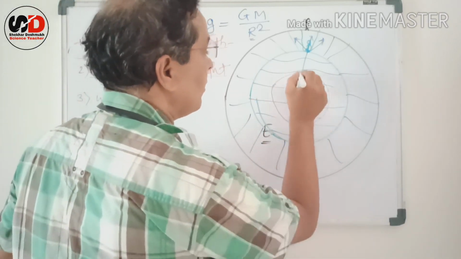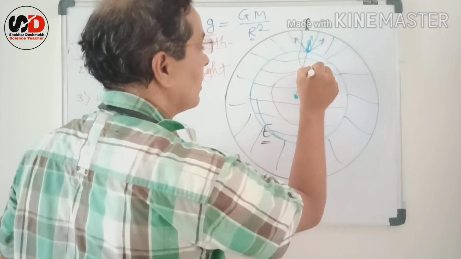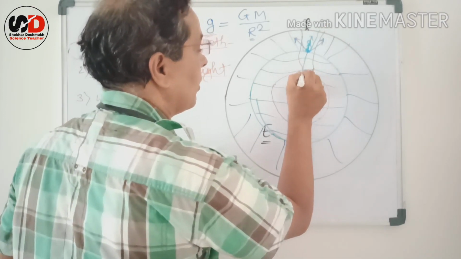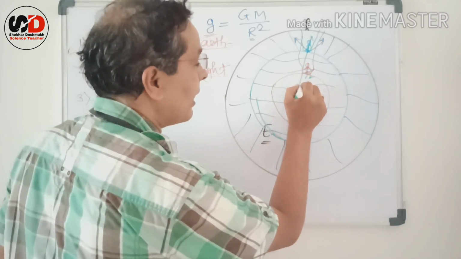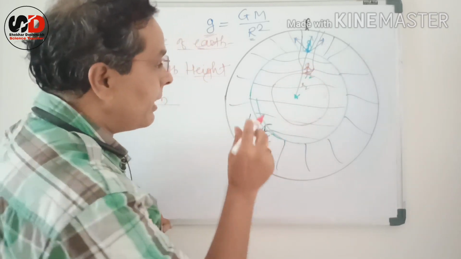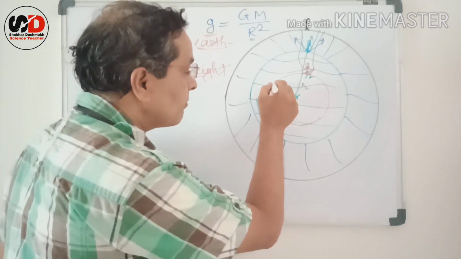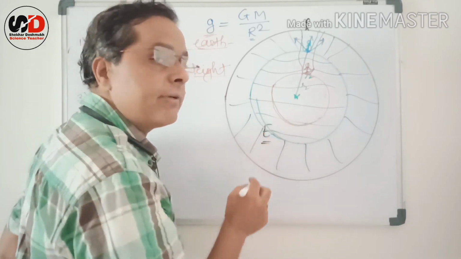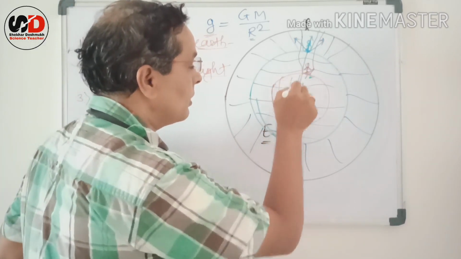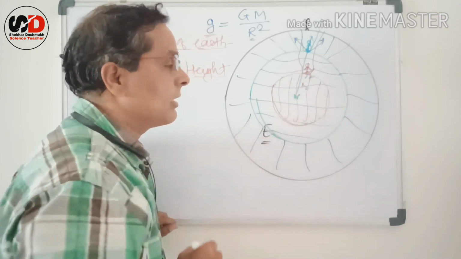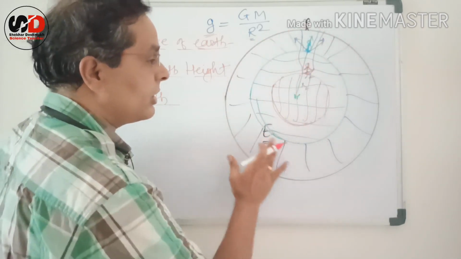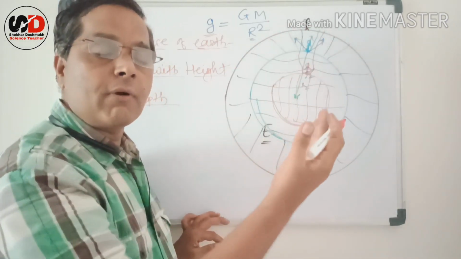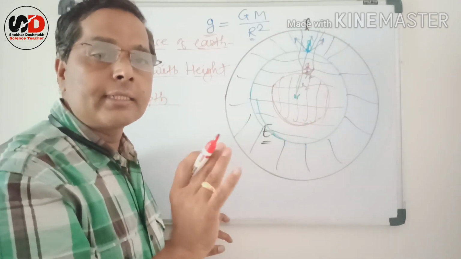Let us consider now, if you are here. Now suppose you are present here, the value of r again changes, but now only this mass of the Earth contributes to the gravitational acceleration, and all the mass which is above that object doesn't contribute.